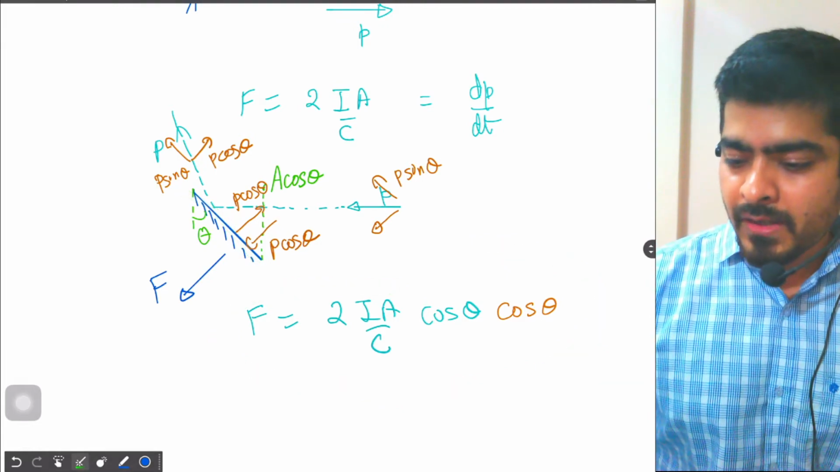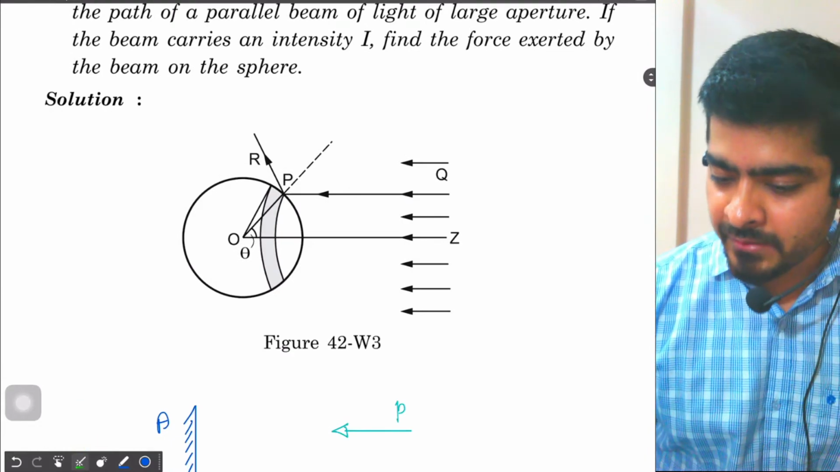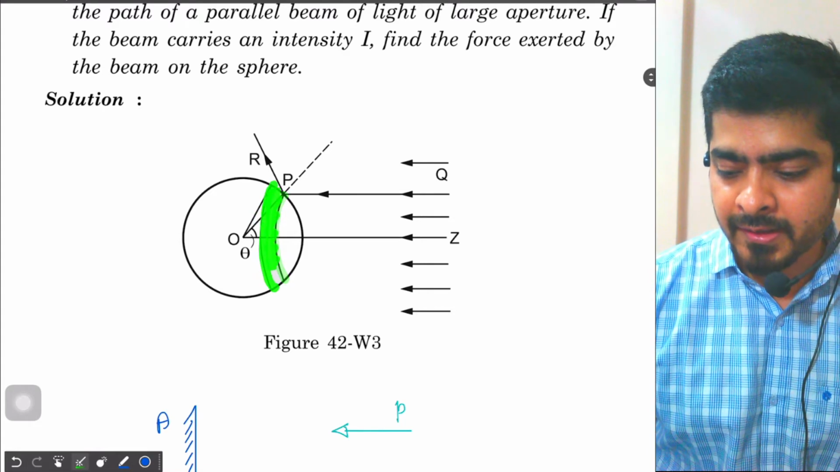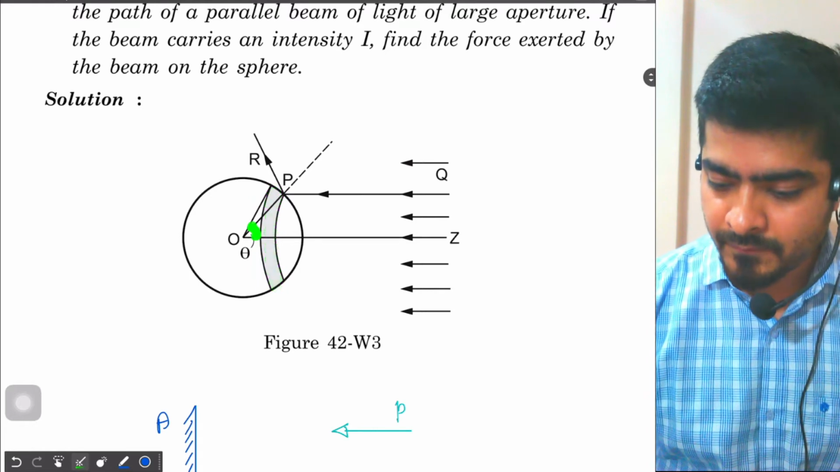So this is the force acting when the mirror is kept at some angle in front of the light. Now we come back to this sphere. So in the diagram itself, it is given that we have taken an element on the surface of the sphere. We have taken a ring over here. This angle is theta, right?